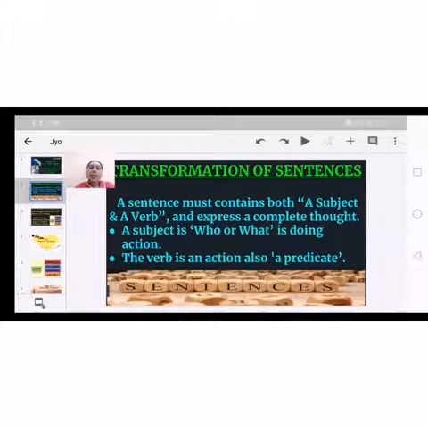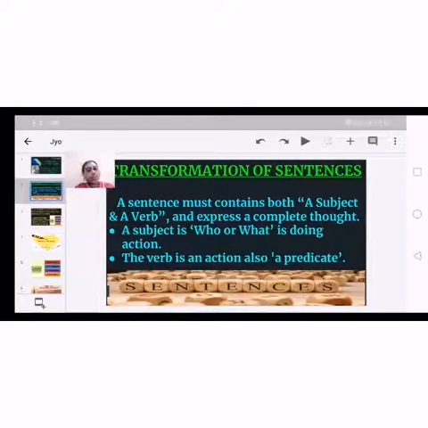Okay, so this is all about the sentence. A sentence means the combination of words, and the structure of a sentence is subject plus verb plus object. And each and every sentence must consist of a subject and a predicate, meaning a verb.